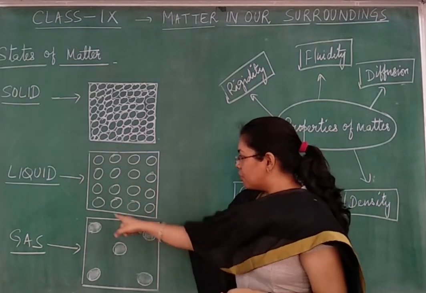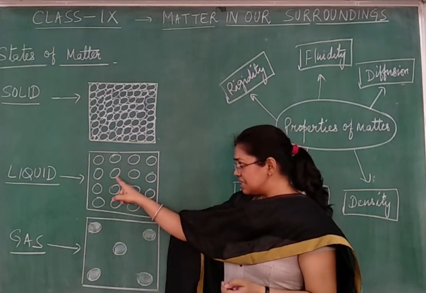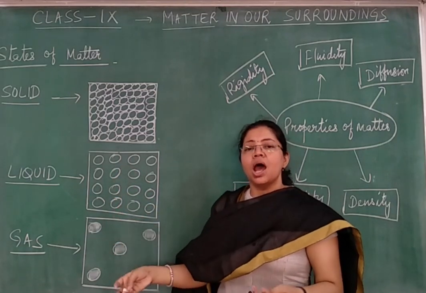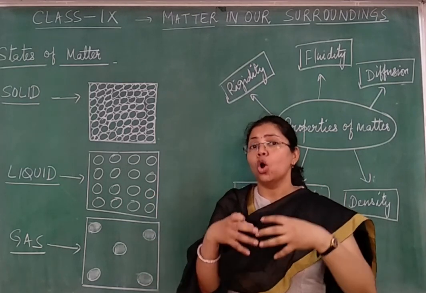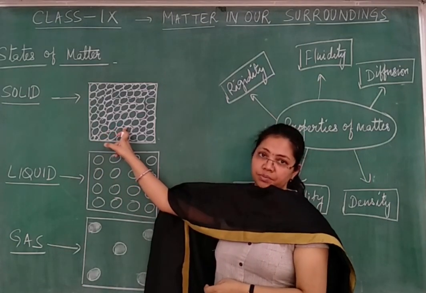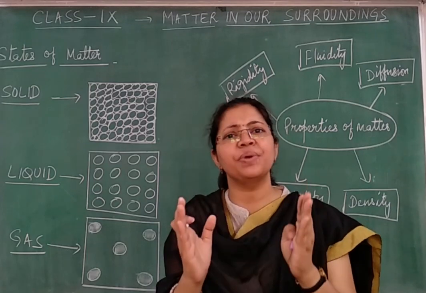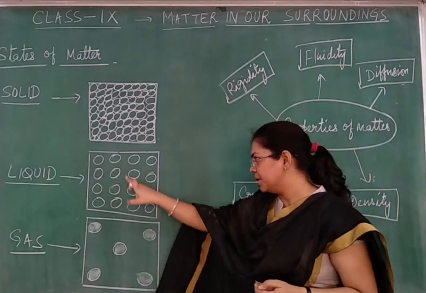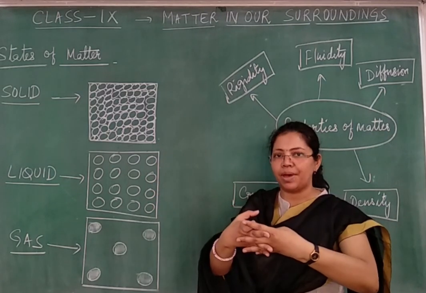Now, let's see what happens in the case of a liquid. As you can see from the diagram I have drawn on the blackboard, the particles in a liquid are packed closer to each other, but not as close as in the solid state. This means particles have sufficient spaces between them. They are not so closely packed.